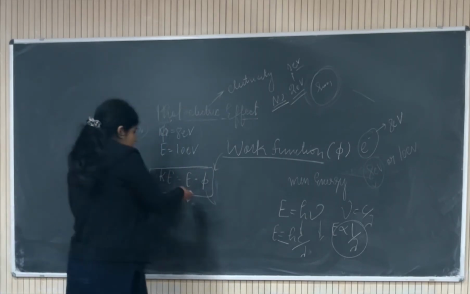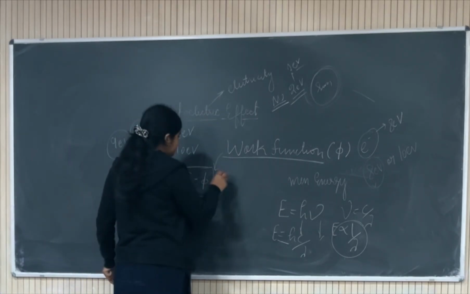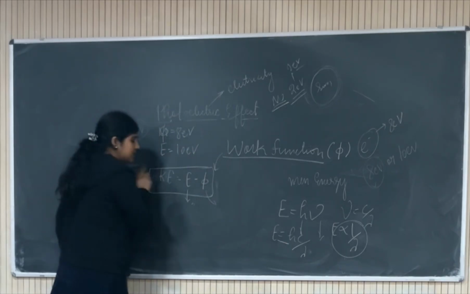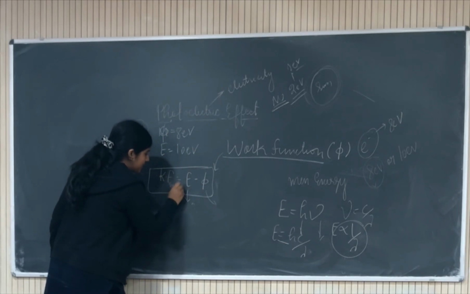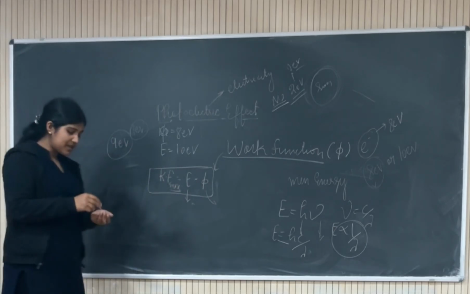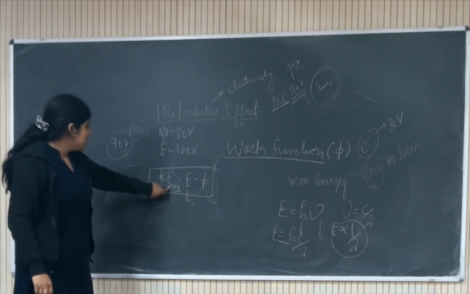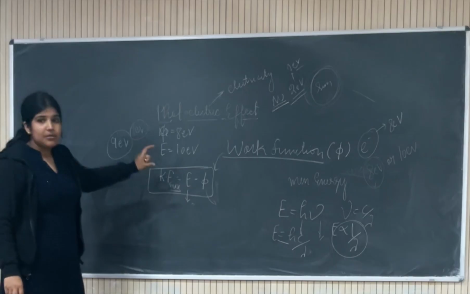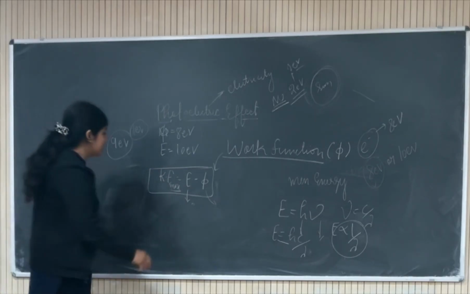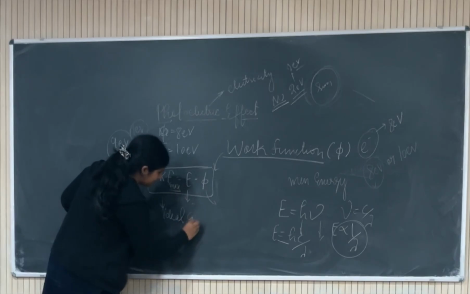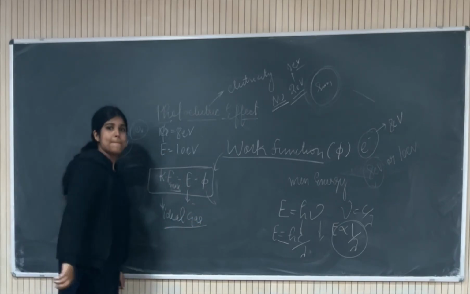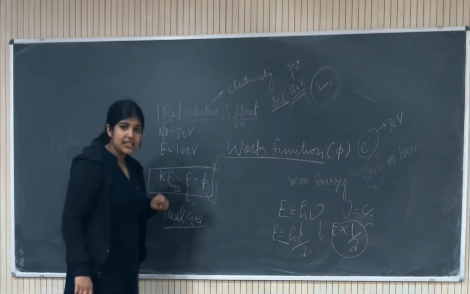I will tell you how that happens. This is kinetic energy, but this is the maximum kinetic energy. What do we mean by maximum kinetic energy? It is the maximum kinetic energy limit, but it is for the ideal case.